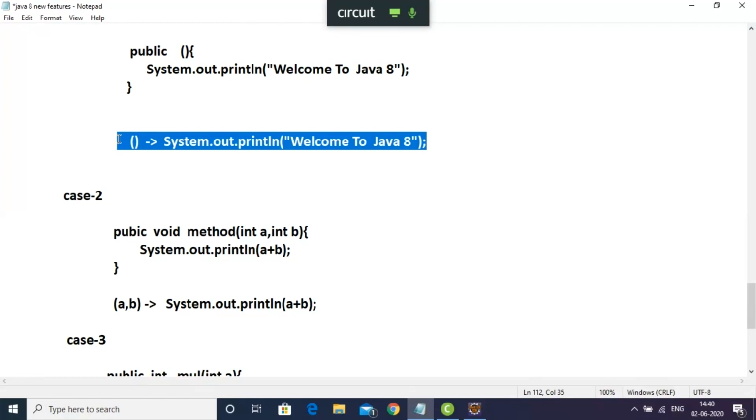Not only that, if you go to some AI applications, deep learning applications, you'll find there also you are going to use Lambda, using one of the deep learning frameworks. Last time we talked about the deep learning framework, so there also you are going to use Lambda expression.